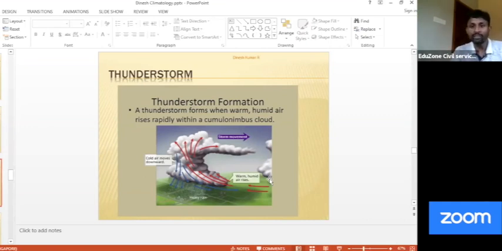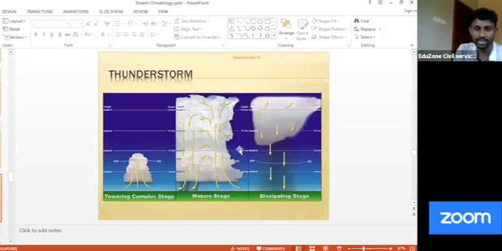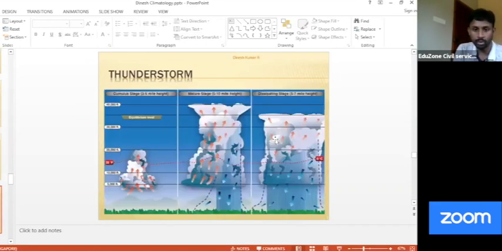What is an anvil? The top will be a relatively larger, flat area. Anvil-shaped, fully matured thunderstorm cloud. You can remember that. It's very simple. Same thing, different stages: updraft, first stage; second stage, updraft plus downdraft; third stage, downdraft. That's how you have thunderstorms.